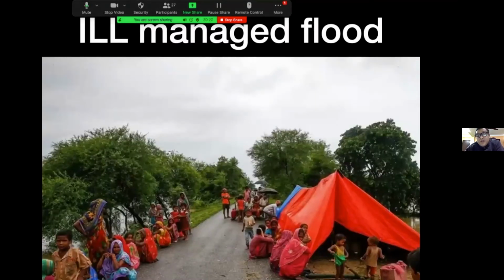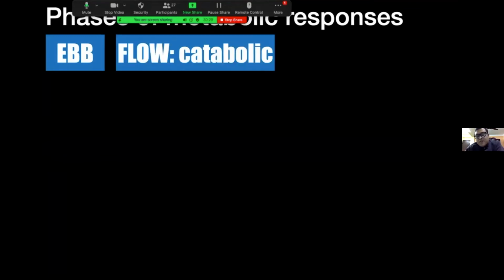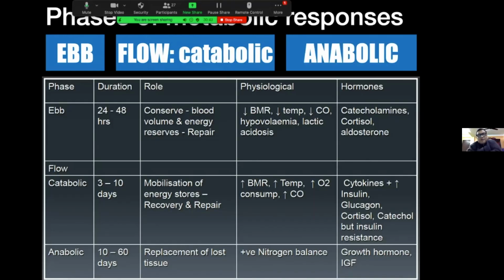So this same thing happens in our body. The ebb phase means preparation phase, or survival phase. The flow phase means catabolic phase, where there is hypermetabolism, there is hyperglycemia, and it all helps in maintaining the body system running. And it also helps to plan for the future anabolic stage. So these are the phases, shown in this table.